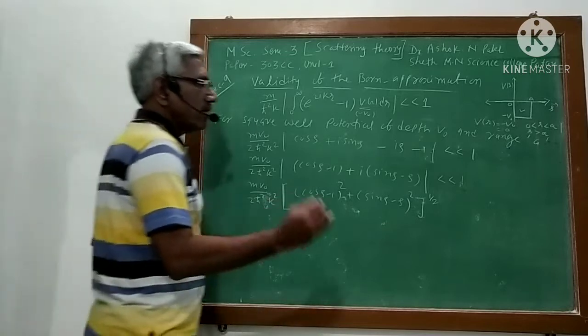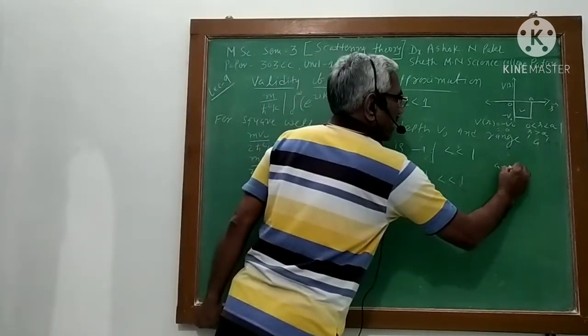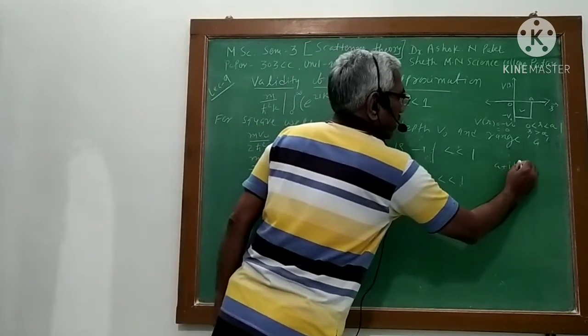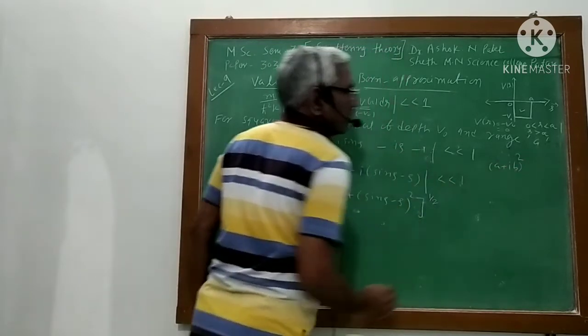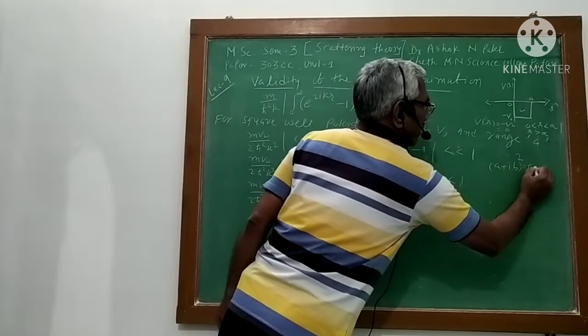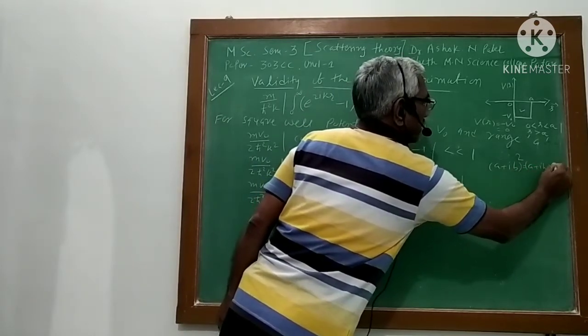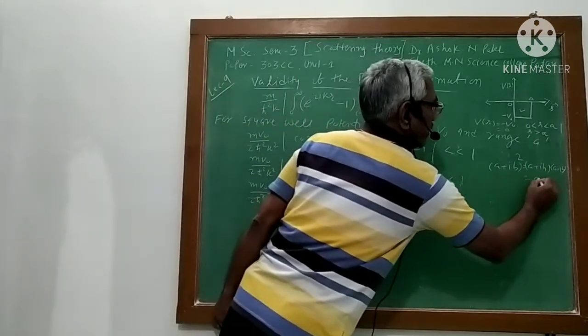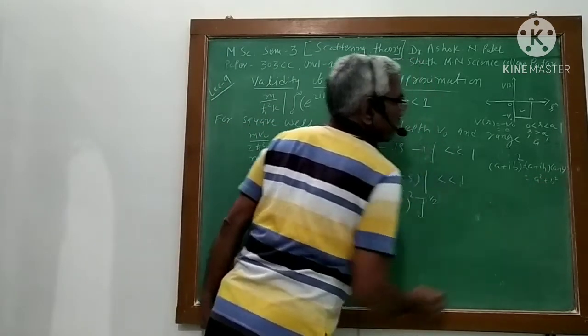Just try to understand. Suppose a plus ib. If I want the square of this term, what do I do? I multiply a plus ib by a minus ib. So it becomes a square plus b square.